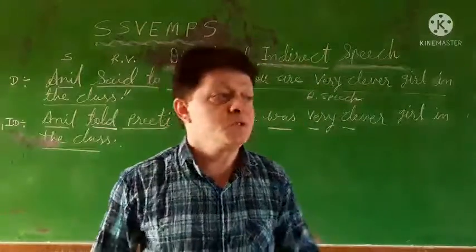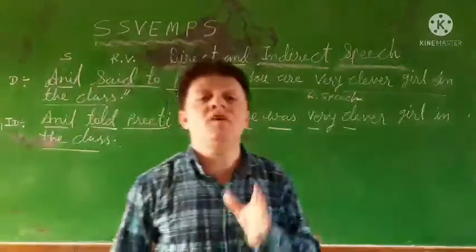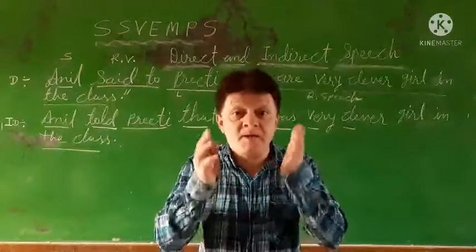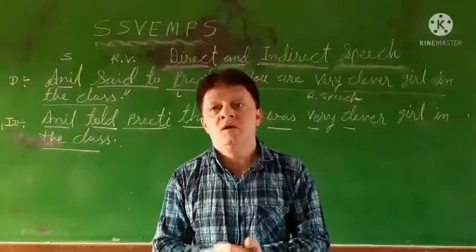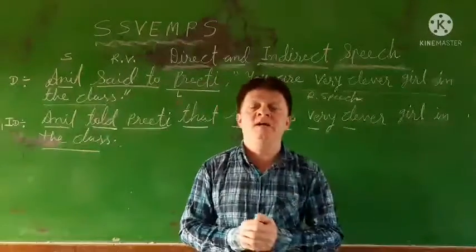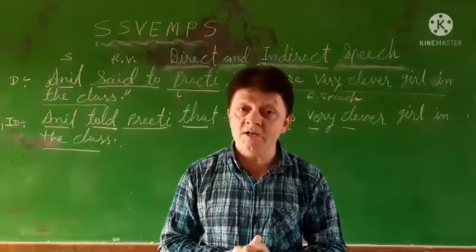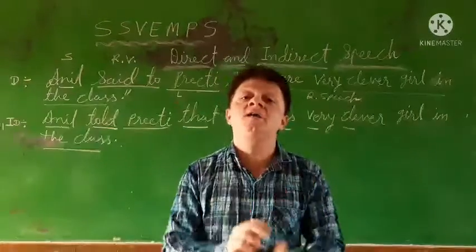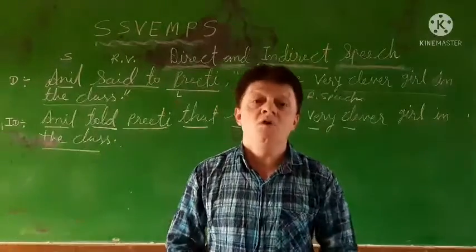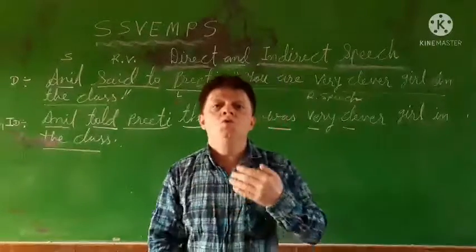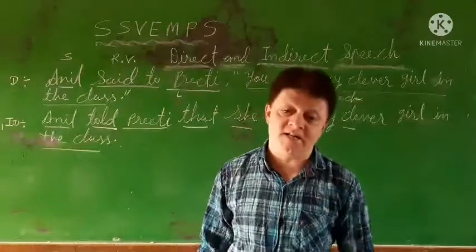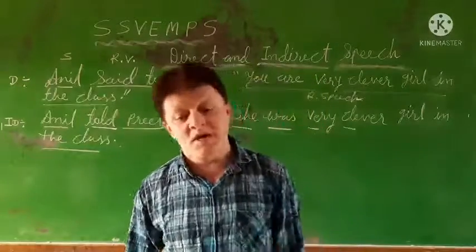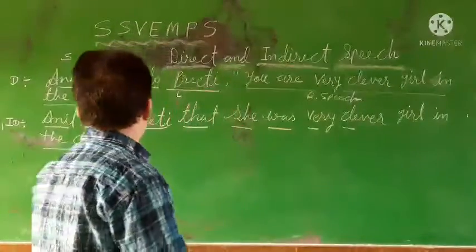But how will you do it? That is the problem. So I will give you very simple steps. There are different types of sentences: simple sentences, interrogative sentences, imperative sentences, exclamatory sentences, optative sentences. But here I will explain today only simple sentences. So how would you do the changes in the simple sentences? There are some rules that I will note down over here. I will share them in the WhatsApp group also.